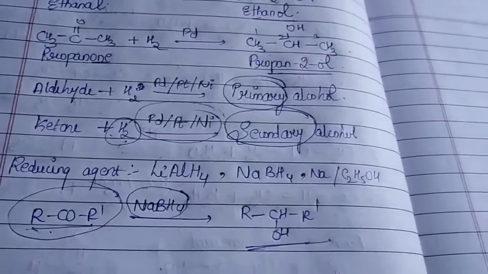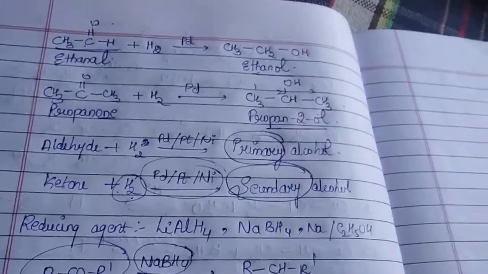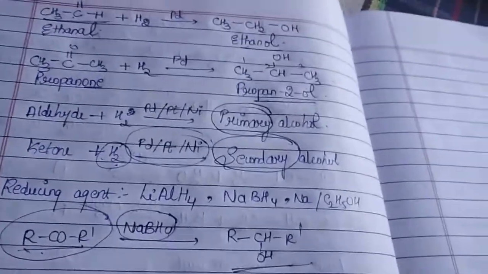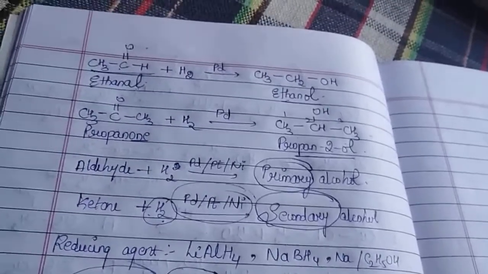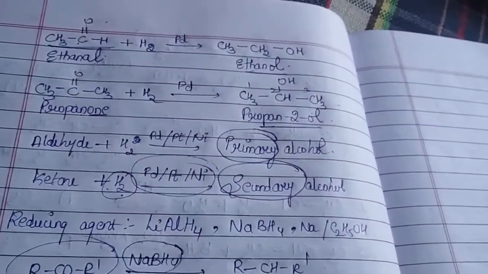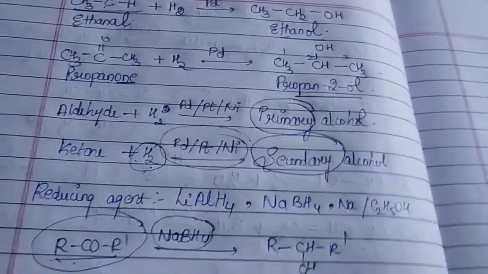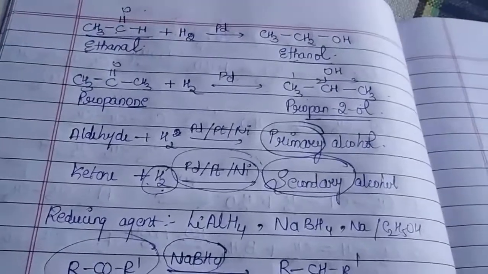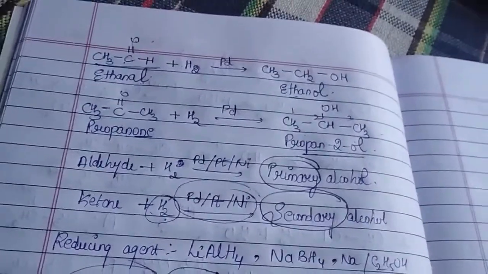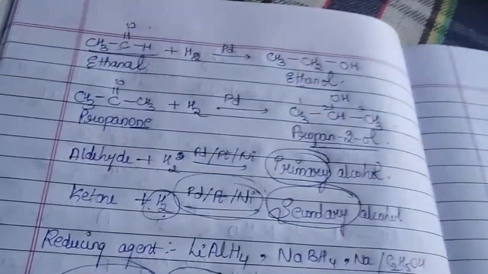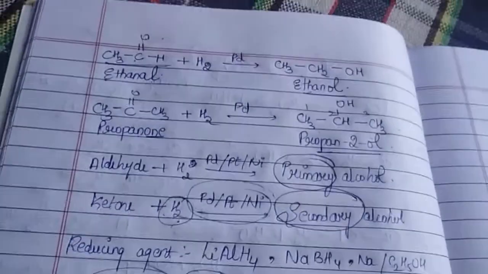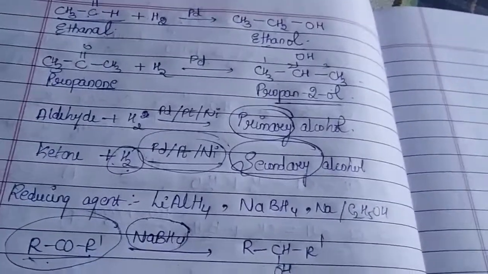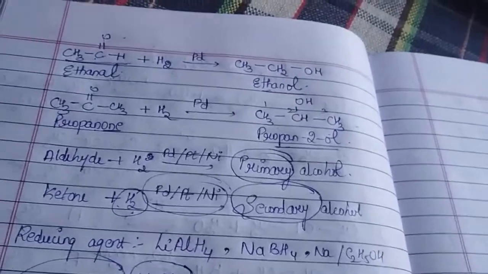There are two types of reduction. One, you can use hydrogen in the presence of nickel, palladium or platinum catalyst, or there are other reducing agents we can use. That will be lithium aluminium hydride, sodium borohydride or sodium in ethanol. So these are the major reducing agents. In this part we have seen how we can convert aldehydes and ketones, which are the carbonyl compounds, to their respective alcohols. Next we are going to see another carbonyl compound, that is acids and esters. How can we convert them to their respective alcohols?